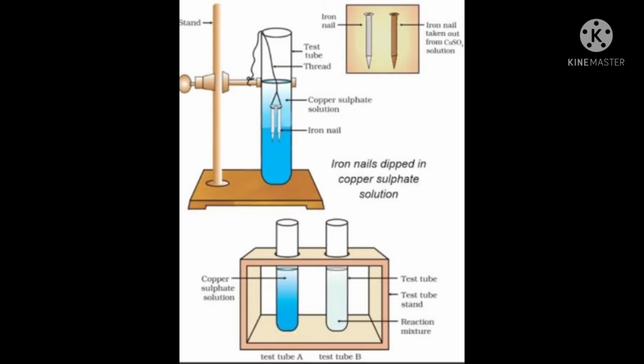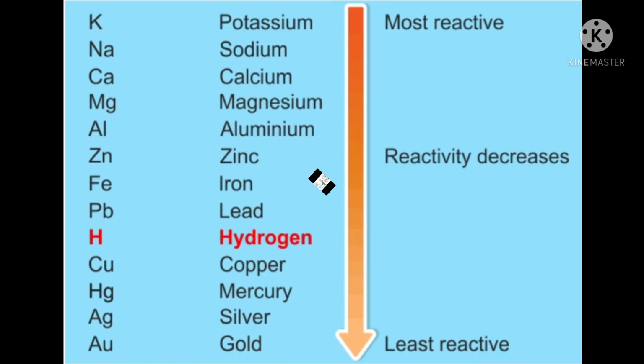Copper sulfate solution is blue in color. When we put an iron nail in copper sulfate solution, after some time it changes to green in color due to the formation of a new substance, that is iron sulfate. Students, here is an example of a displacement reaction. In a displacement reaction, the more reactive element displaces the less reactive element from its salt solution.